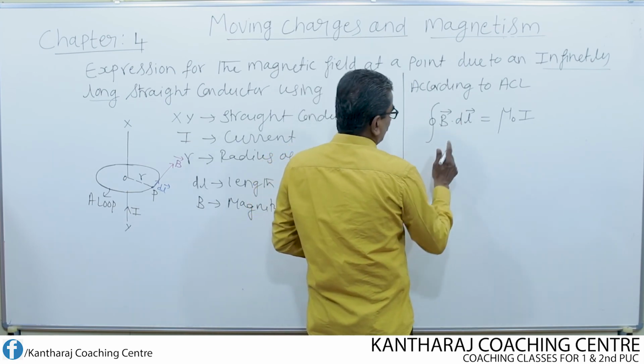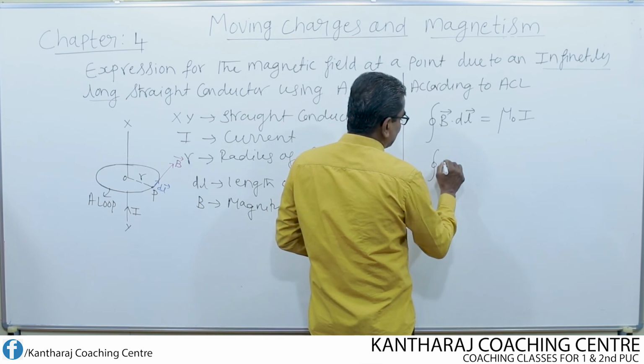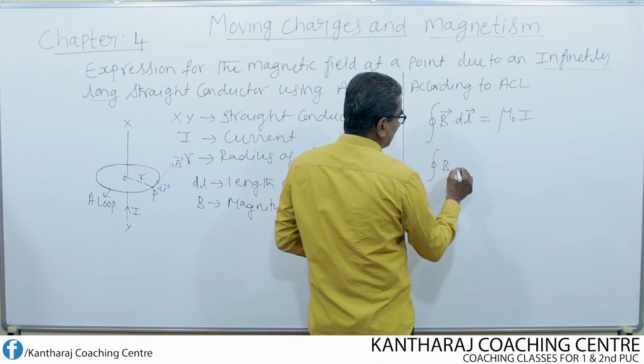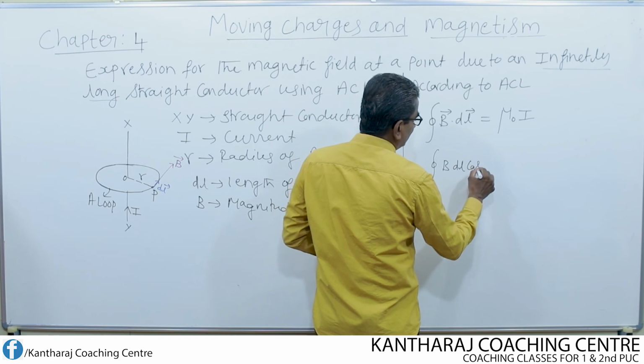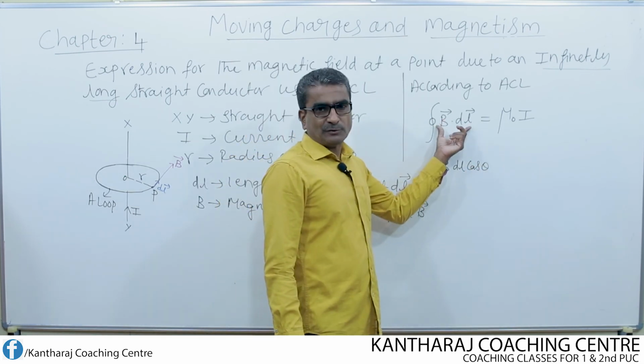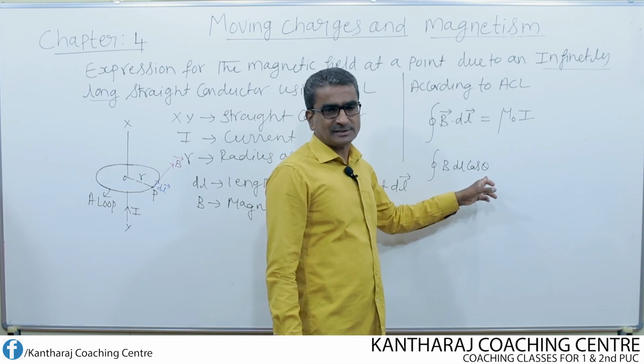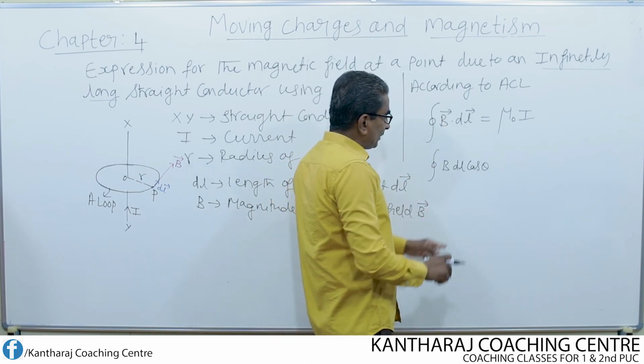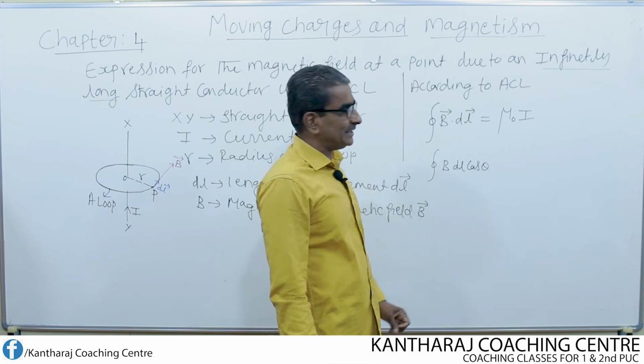Let us expand this. What is the dot product of two vectors? The dot product of two vectors is the product of the magnitudes of the two vectors, B into dl into cos theta. If it is a cross product, then instead of cos theta there will be sin theta.